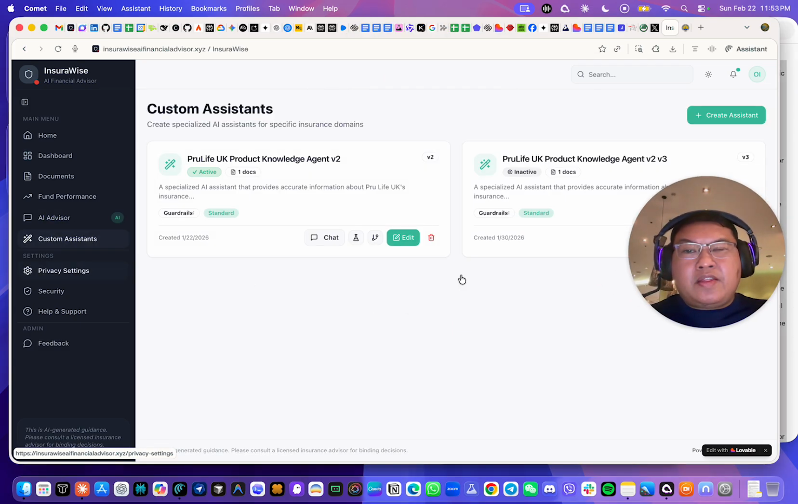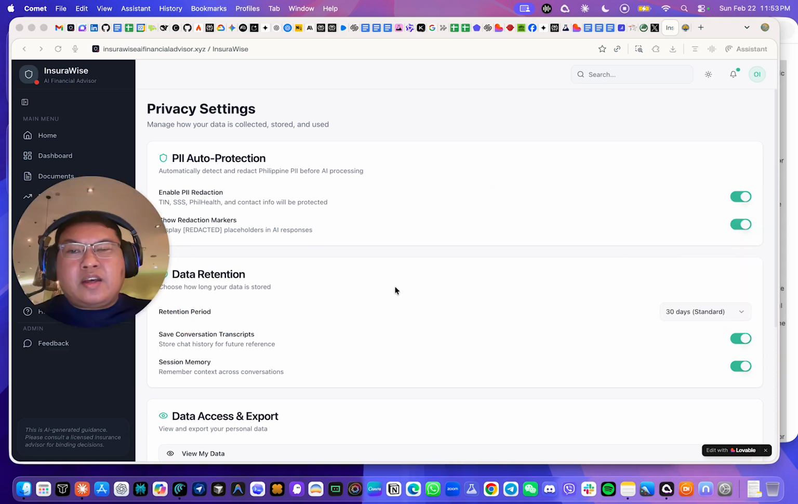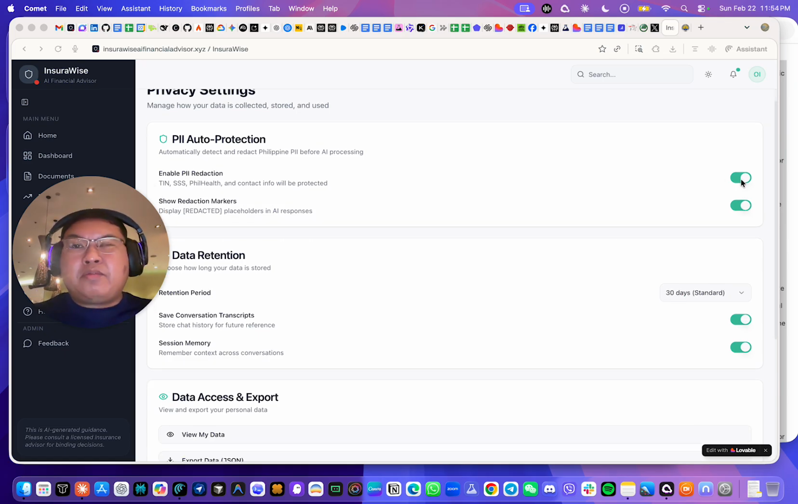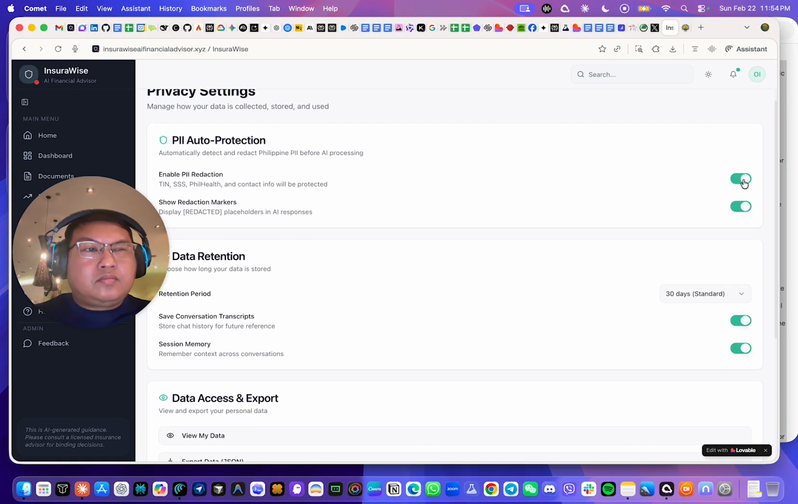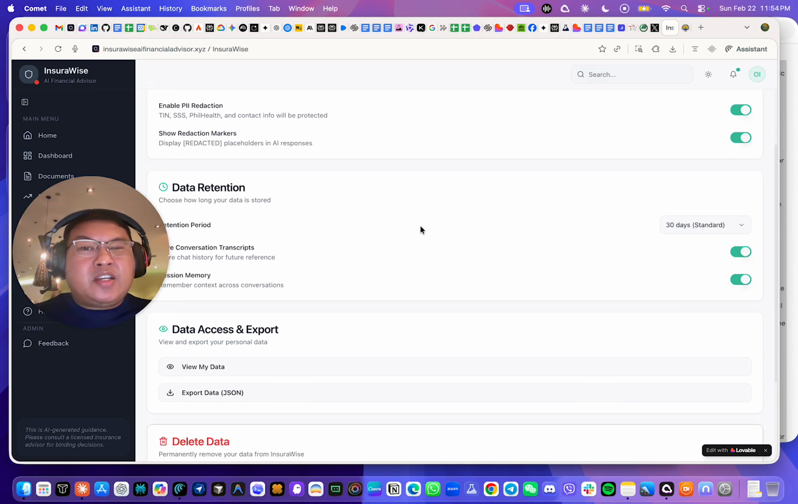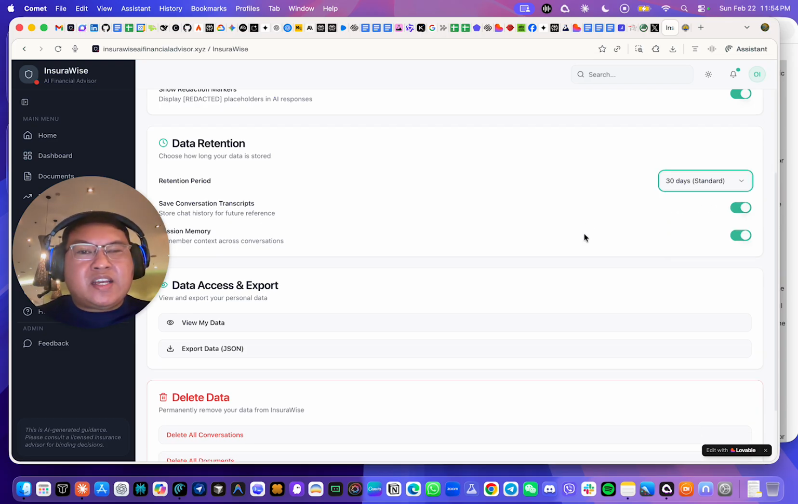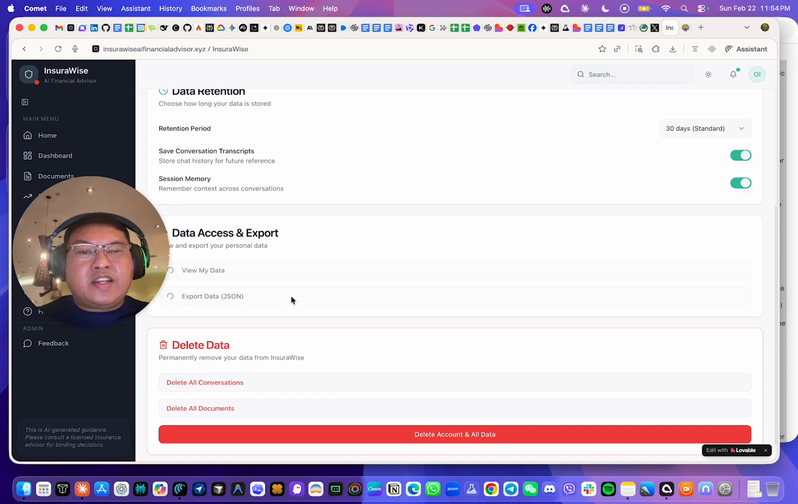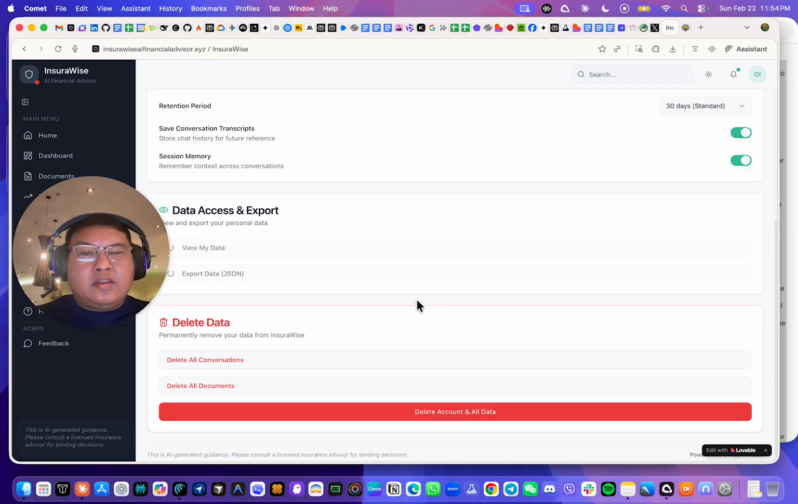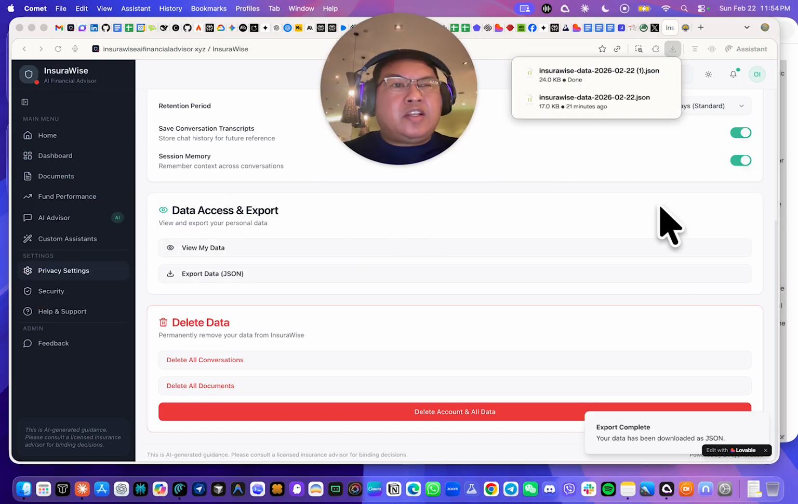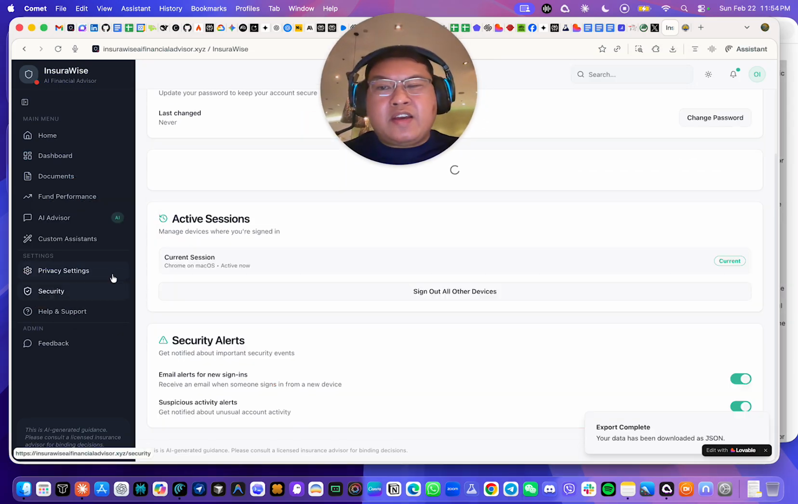And then in terms of privacy policy, you have privacy controls as a user. For example, if you want to make sure that the AI redacts all the information, like the PII auto protection, and data retention, like how long the data can be stored, let's say 7 days, 30 days, 90 days. You have the option to extract your data, like this one. It actually downloaded the JSON file.